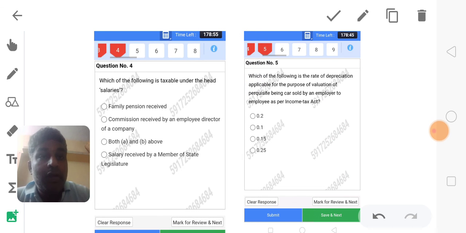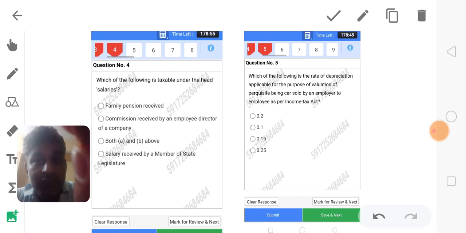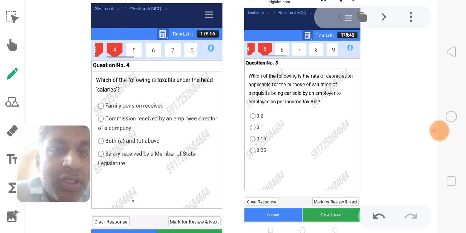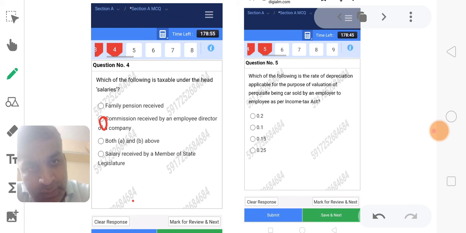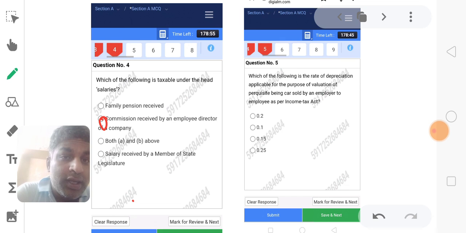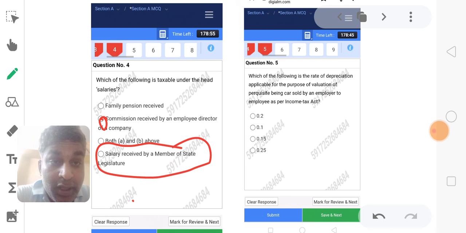So fourth question: which of the following family pension is not covered? Family pension received is taxable under the head of income from other sources. Commission received by an employee who is a director of the company will be taxable under the head of income from salaries. Salary received by a member of the state legislative will be taxable under the head of other sources.